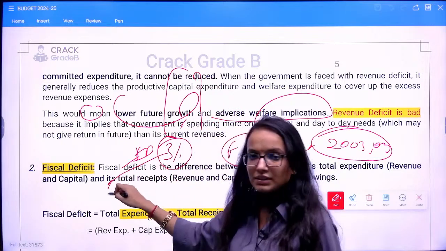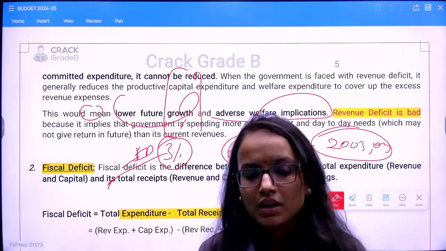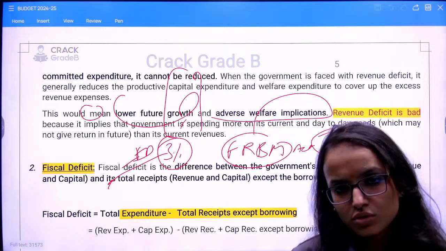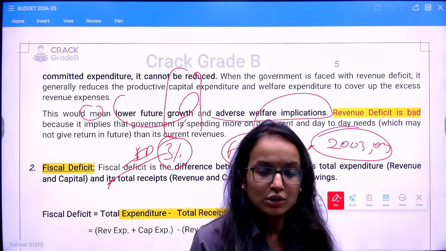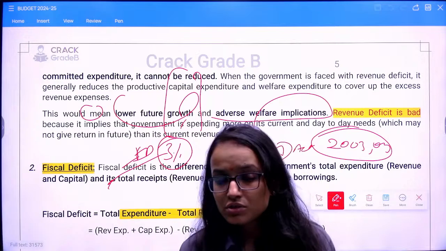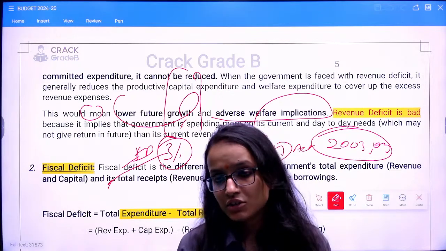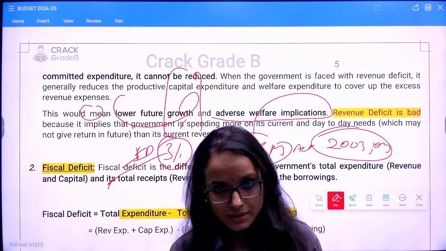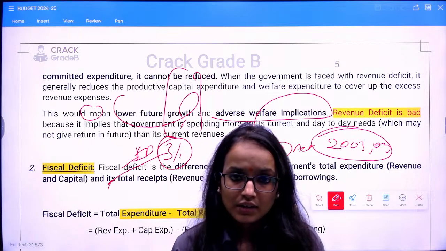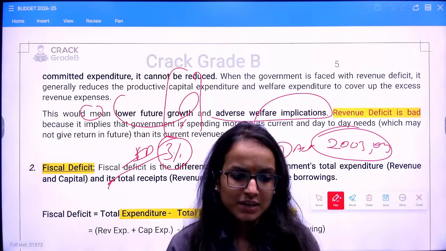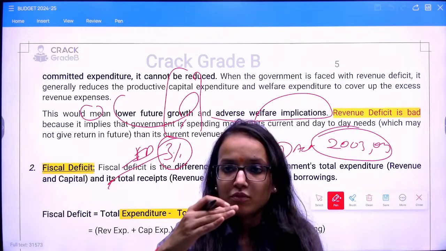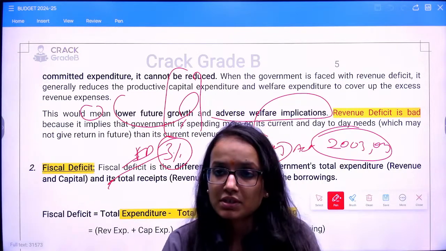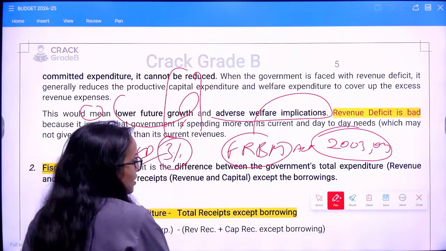This 3% target was for fiscal deficit. These are again revised. The FRBM Act also has revisions. So these targets have been revised under the chairmanship of the NK Singh committee. We keep on revising these estimates, but the essence is how much should be the cap? Why are we trying to cap these deficits? I hope you have understood the reason behind this.